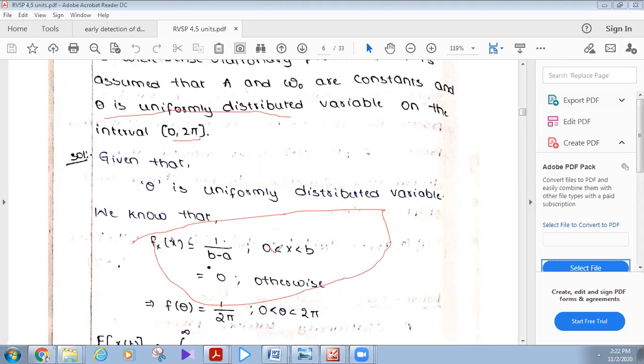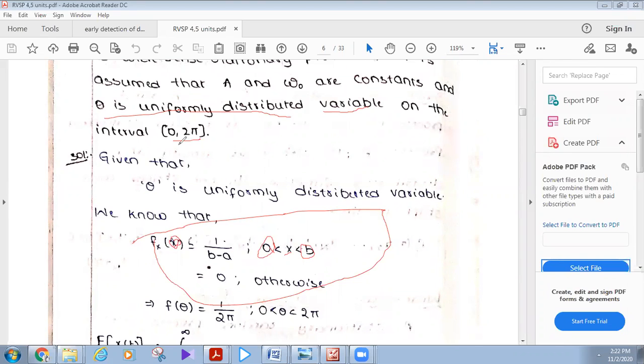Now in this formula, x is a random variable, varying between a and b. In this problem, theta is a variable which is uniformly distributed, that's why we are using the formula 1 by (b minus a).